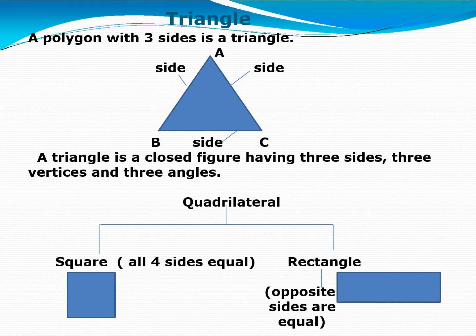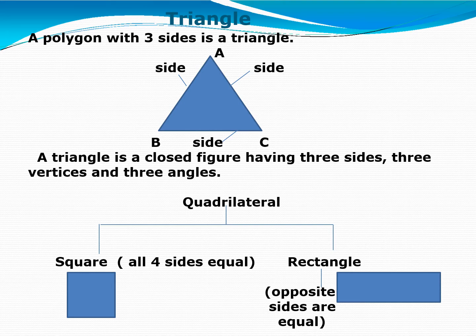Triangle. A polygon with 3 sides is known as a triangle. Here a figure is given, ABC. We read it as triangle ABC. How many sides are there? 3 sides. A triangle is a closed figure having 3 sides, 3 vertices and 3 angles.